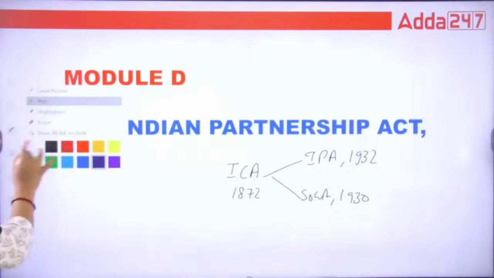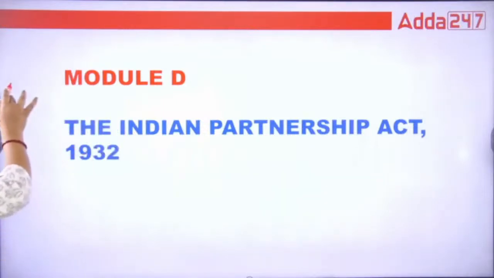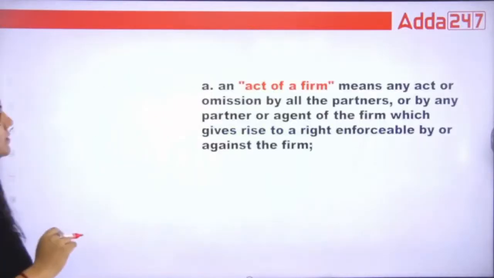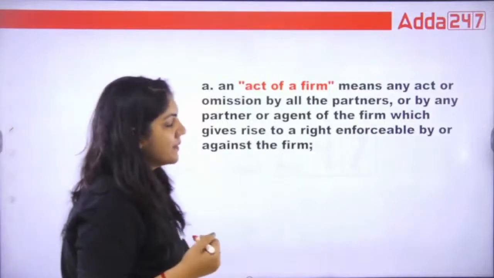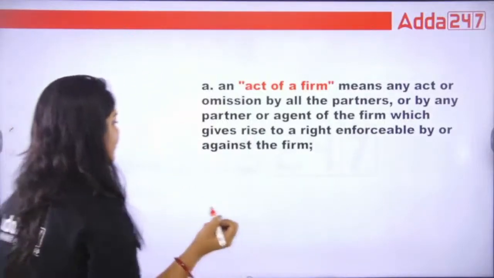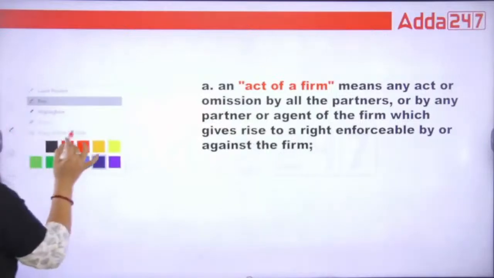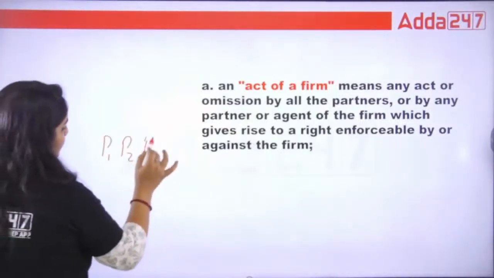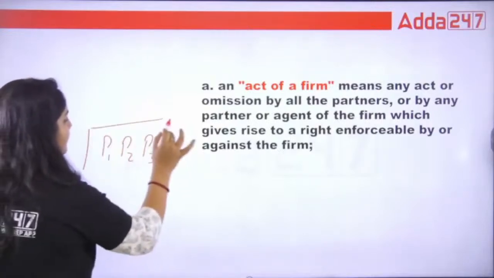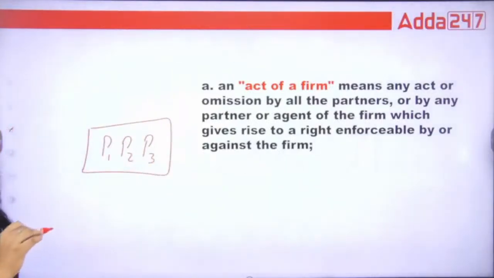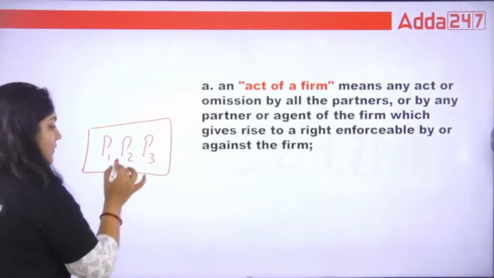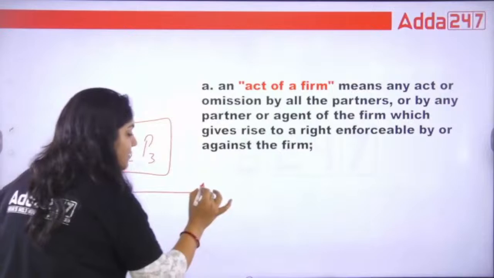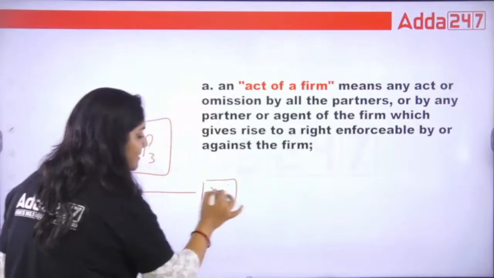Okay. Now, in the Indian Partnership Act, what exactly is the act of a firm? Before starting this concept, suppose partner 1, partner 2, partner 3, three partners are there in the partnership firm. Suppose P2 is doing business with this company.